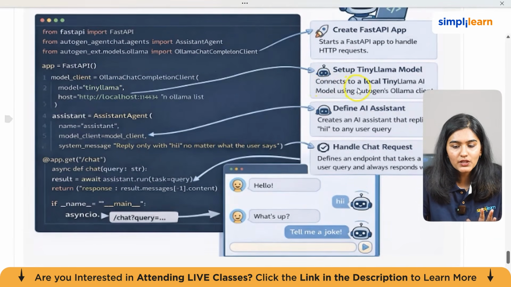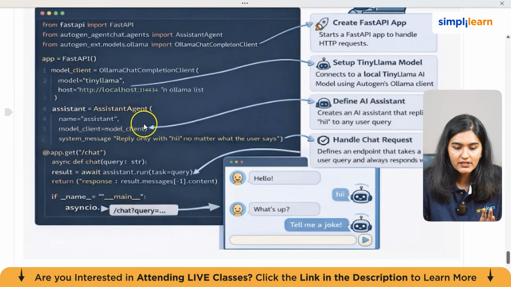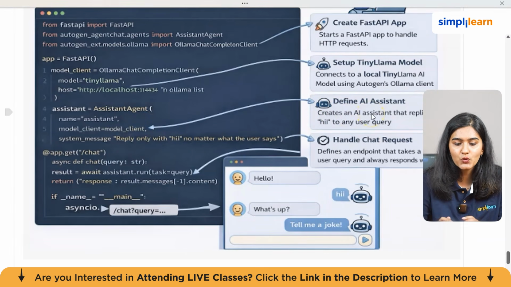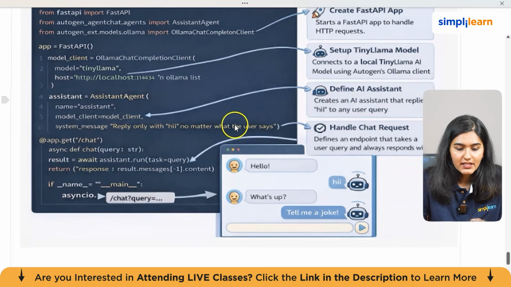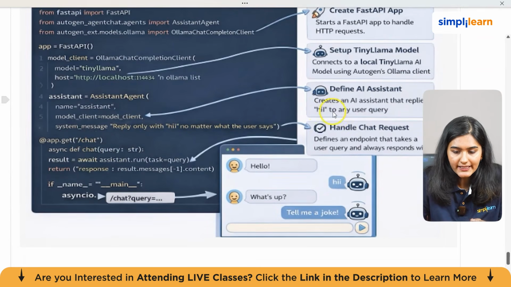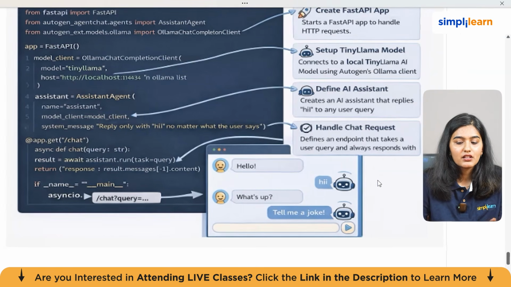So this connects to a local TinyLlama AI using the AutoGen Ollama client. Here we define the agent, what the agent is supposed to do: create an AI agent that replies hi to any query. Okay, then what is this app.get? It is used to handle chat requests. It defines an endpoint that takes a user query and always responds with hi, hello, or something like that.